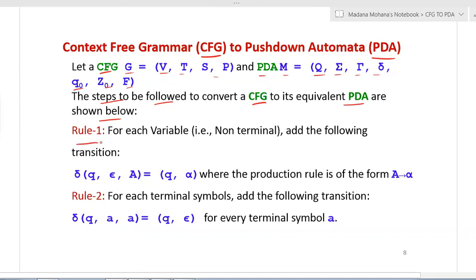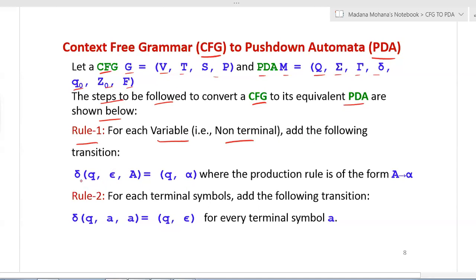According to rule 1, we can apply this rule for each and every variable in the given grammar. That variable is also called a non-terminal. So for each variable or non-terminal, add the following transition.